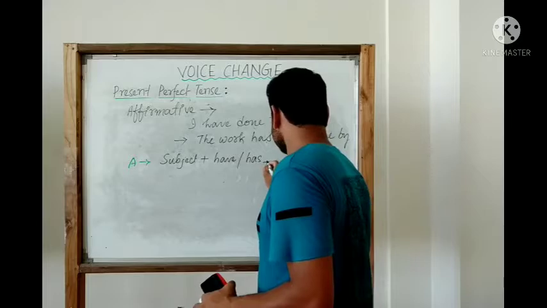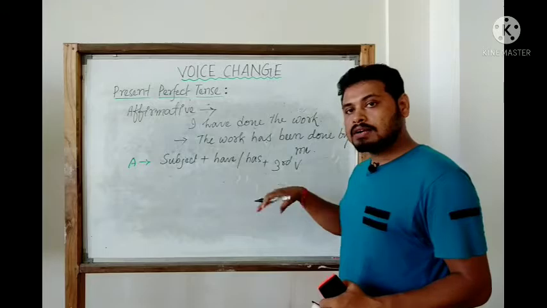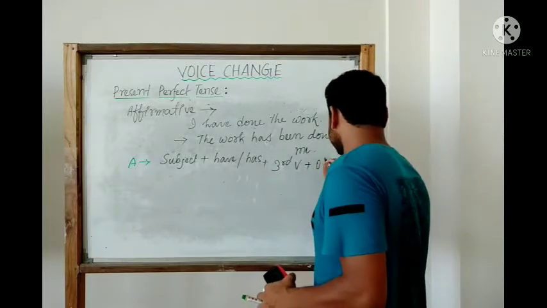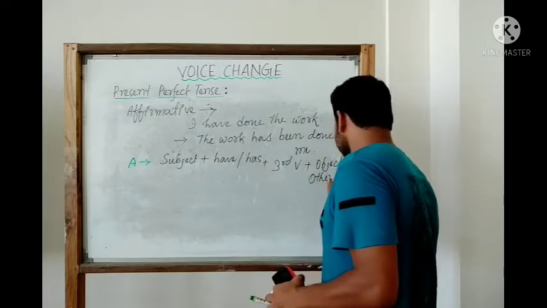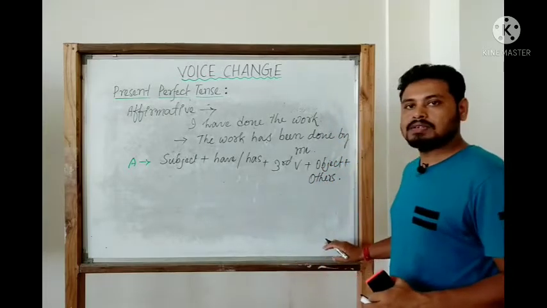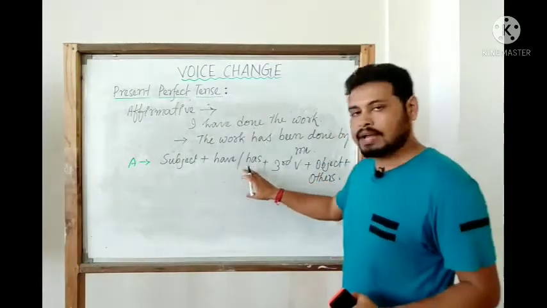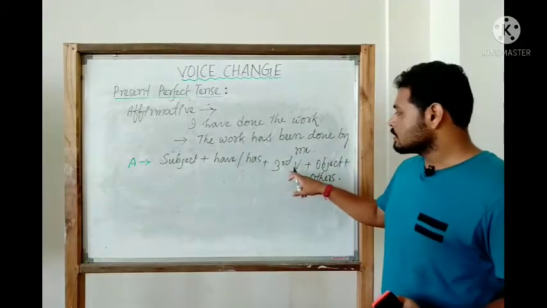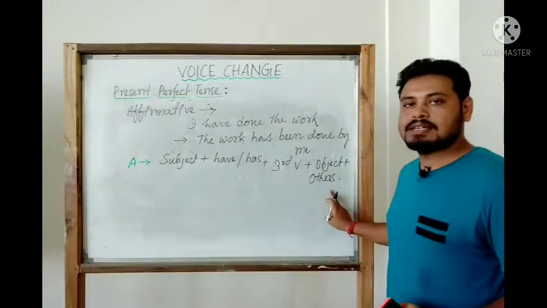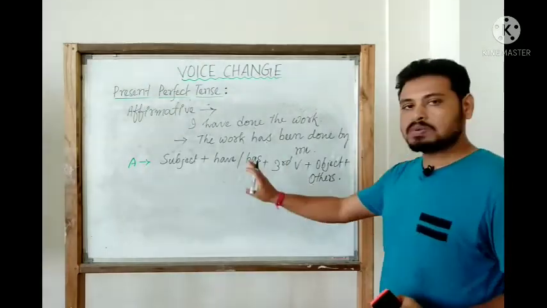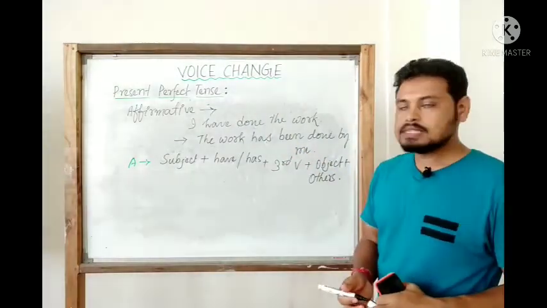Next, what we have? Done. That is the third form of the verb. Then we have the object. Then if any others are there, we can use them. So subject, then have or has depending on the subject, then the third form of the verb, then the object, and at the end the others. So this one is the active structure of the affirmative sentence in present perfect tense.